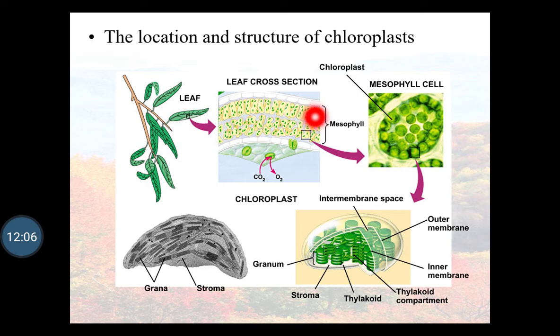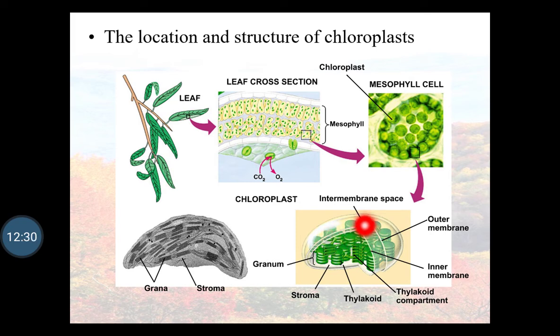If you observe these palisade cells closely, these mesophyll cells contain the chloroplast, and when the chloroplast is observed minutely, it consists of the thylakoids.